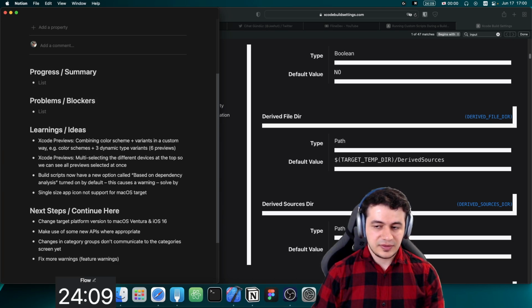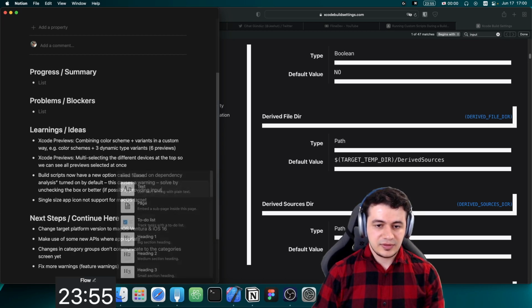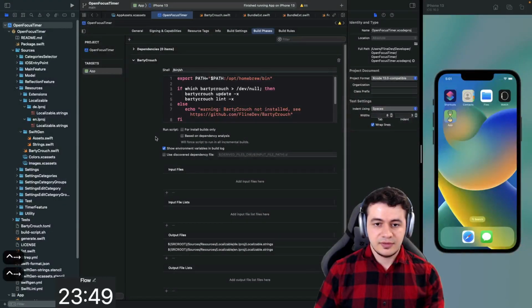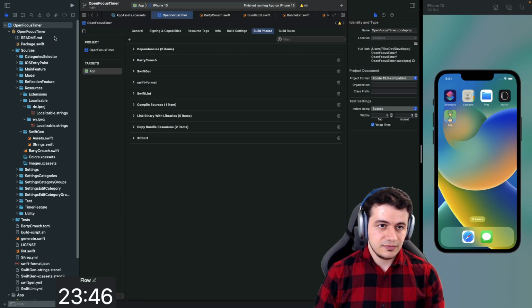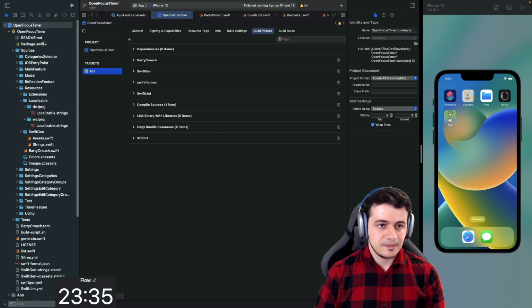Solve by unchecking the box, or better, if possible, providing input and output file paths. All right, that was the two learnings there. Everything else is quite neat. I think that's the app icon thing, and we can save that as well.